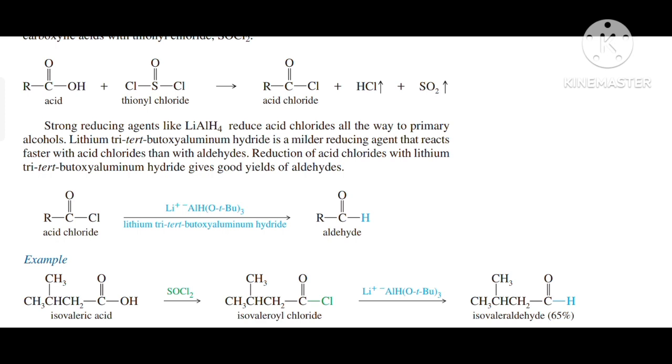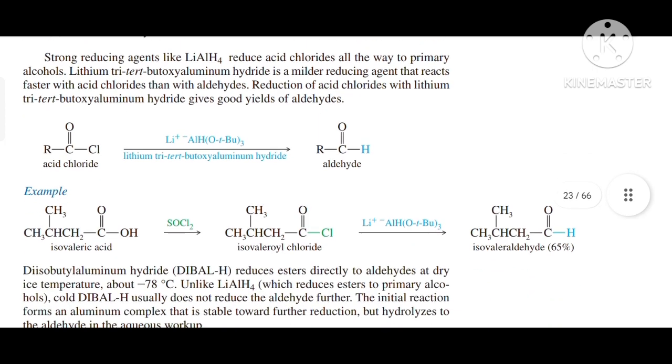Lithium tri-tert-butoxyaluminium hydride is a milder reducing agent that reacts faster with acid chlorides than with aldehydes. Reduction of acid chlorides with lithium tri-tert-butoxyaluminium hydride gives good yields of aldehyde.